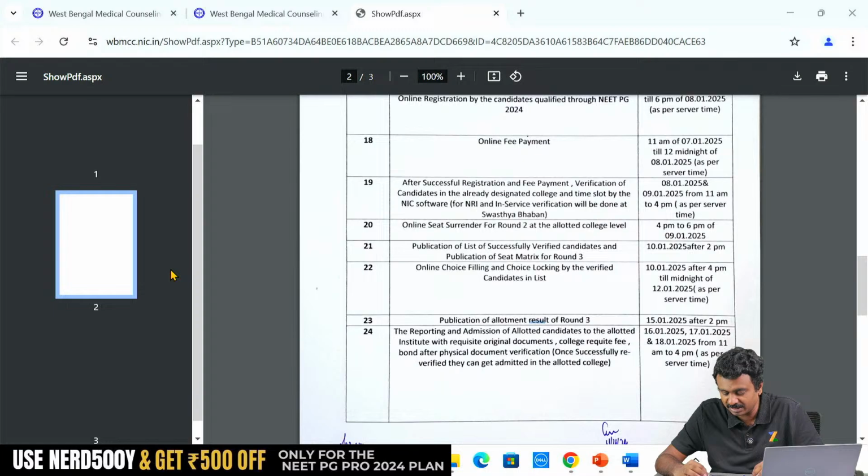Rank-wise, we may not be able to analyze. Please look at the data for stray round versus round 3. You have time till round 3. All India round 3 is when you need to decide, right? Till that point in time, keep looking at the data, how quickly and how far it will come. If you are looking at MD General Medicine, 7,200 is a far stretch, you should know that, but keep looking at the closing ranks of every round.